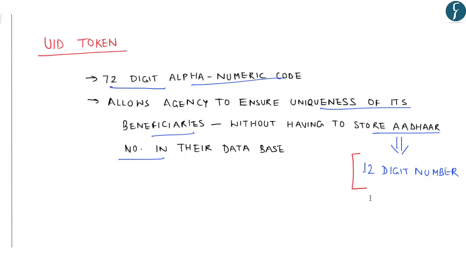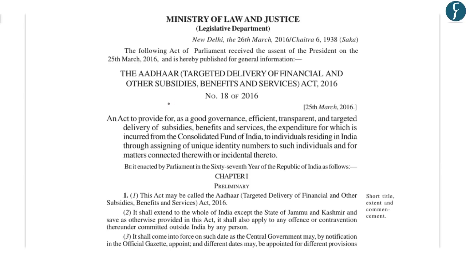Now with respect to Aadhaar, let us also revise certain basic points with respect to biometric information and demographic information. As you know that the Aadhaar Act was passed as a money bill in the Lok Sabha. Hence, the word Consolidated Fund of India has been added in its aims and objectives. It says an act to provide for good governance, efficient, transparent and targeted delivery of subsidies, benefits and services, the expenditure of which is incurred from the Consolidated Fund of India.